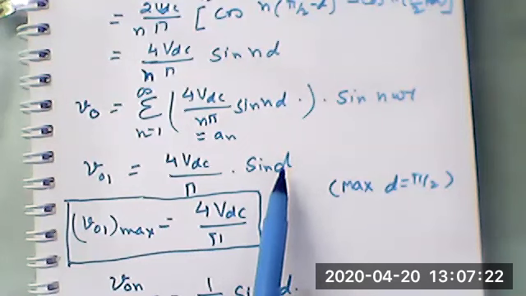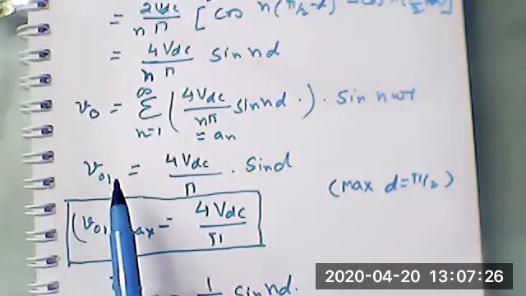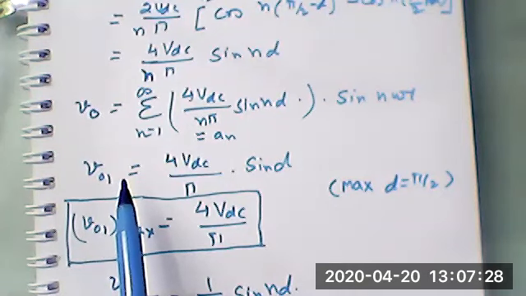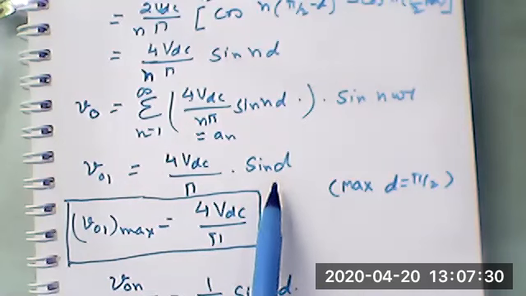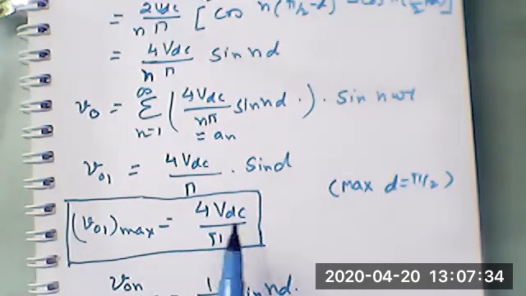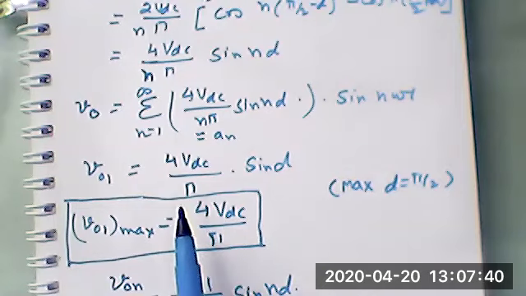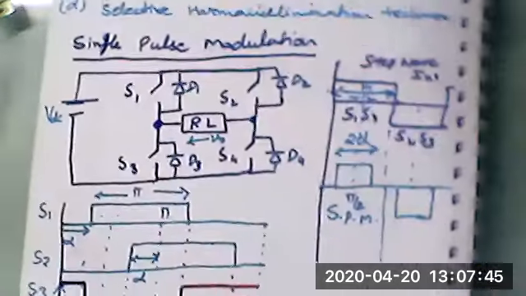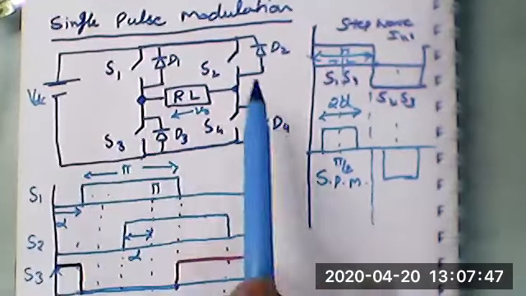You can put the value of D equal to 0. So sine 0 is 0, and the output voltage is 0. You can put the value of D equal to pi by 2. In that case, the fundamental component would be 4 VDC upon pi. So you can have control from 0 to 4 VDC upon pi, and you don't require any extra circuit.